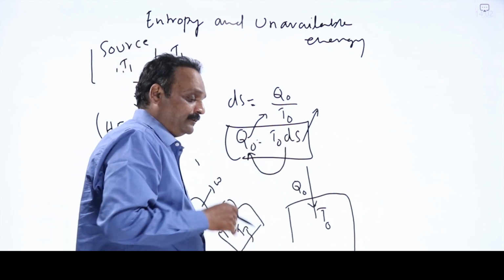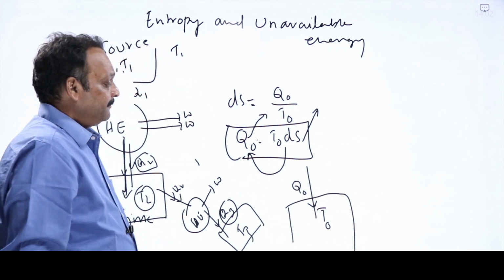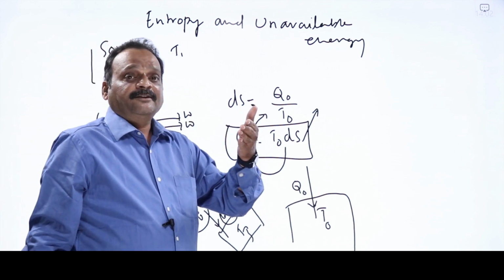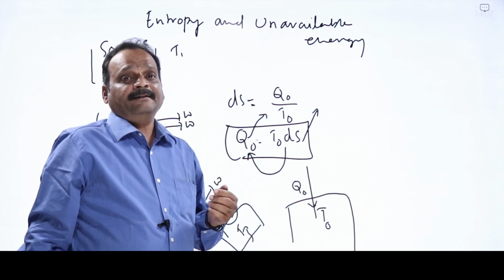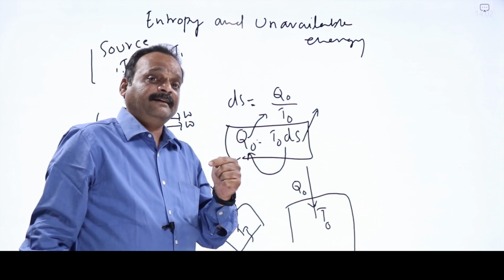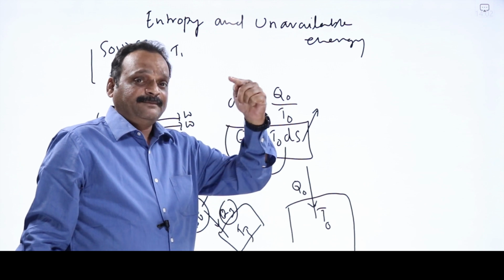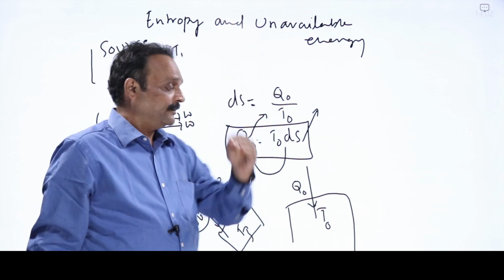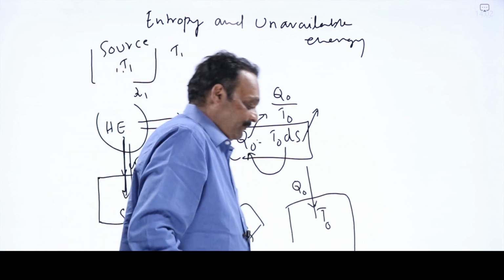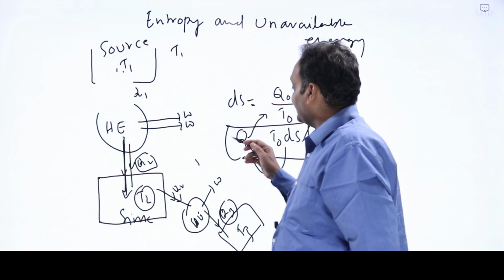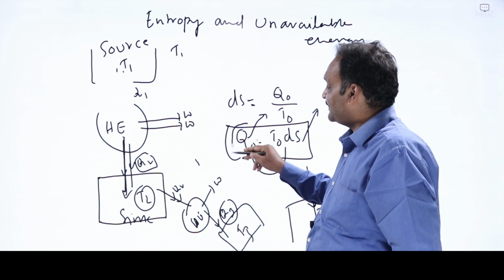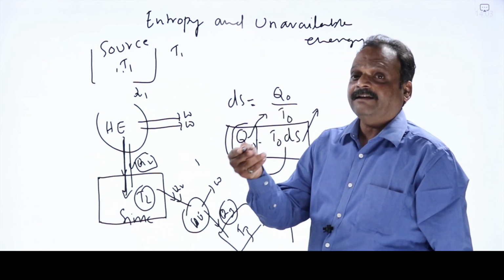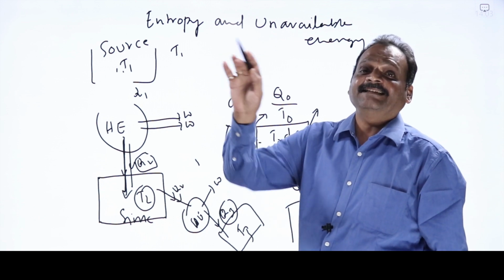And what is one beautiful consequence of this? We have seen that all natural processes in the universe are always irreversible. In all irreversible processes, the entropy of the universe keeps on increasing. Now, as the entropy of any system increases, unavailable energy keeps on increasing. What does that mean? As the entropy of the universe is increasing, the unavailable energy in the universe is increasing.